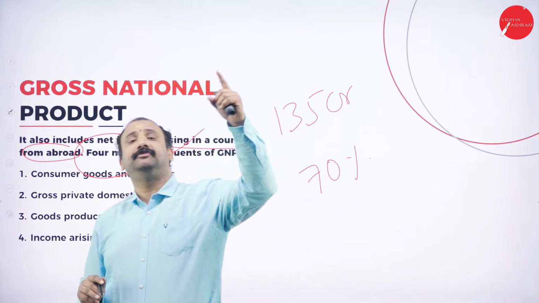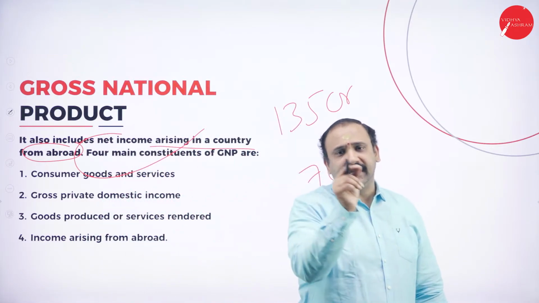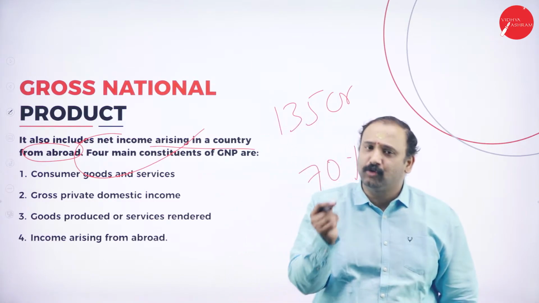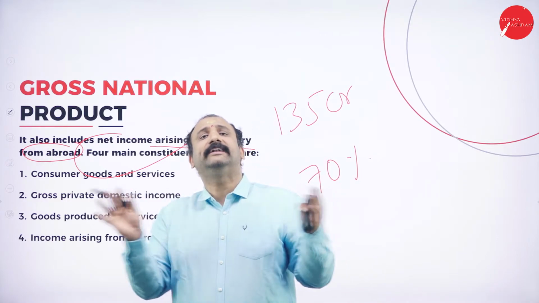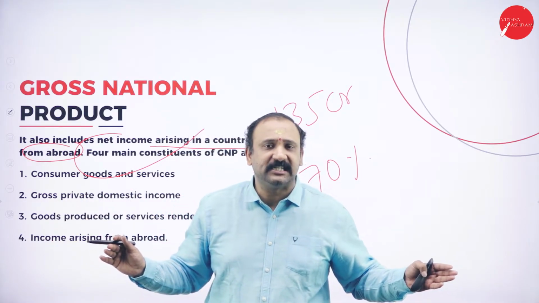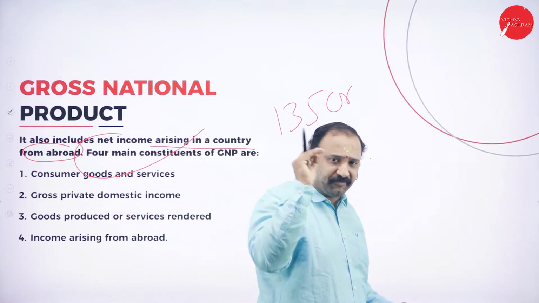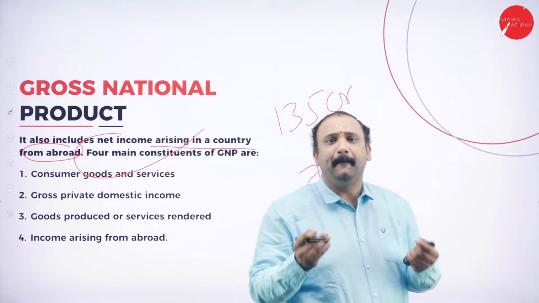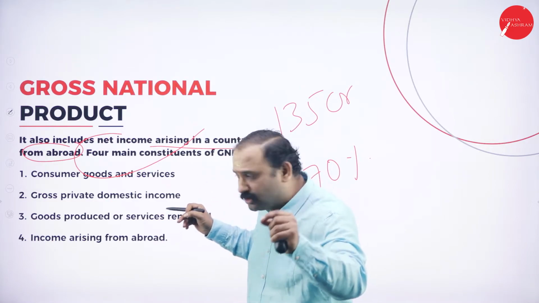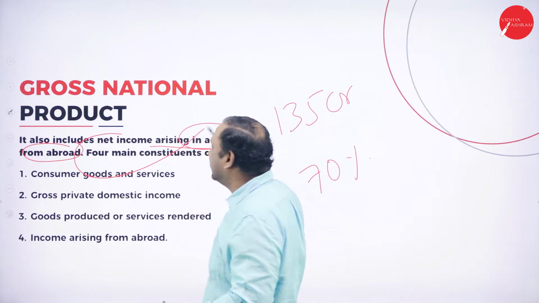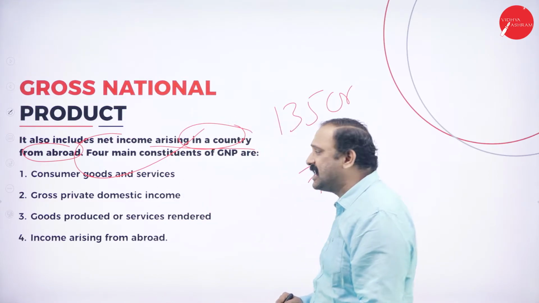You go to any of the European countries in the world, there would definitely be an Indian there. You go to any of the Asian countries, again there is an Indian there. You go to any of the Western American countries, yes, there is an Indian working there, which means we are widely spread. We are not citizens who belong to just one country, but we belong to the globe. Which means we work from different countries and different kinds of income come back to our motherland. So we also need to understand it includes the net income arising in a country from abroad. That's a very, very important factor.